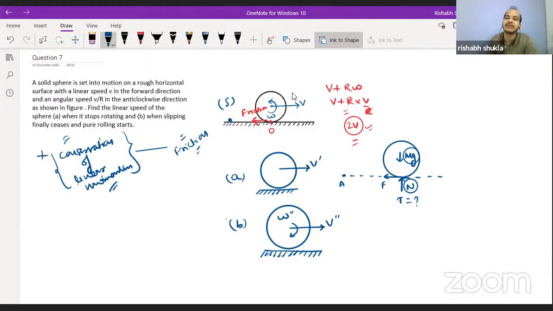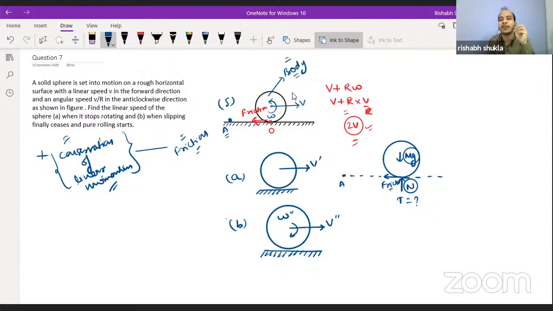In the same way, since friction itself is passing through point A, friction is also causing no moment about point A. So the body with which we are dealing here will have no net torque about any point on the surface of the earth. We are just considering any point, say point A on the earth surface.